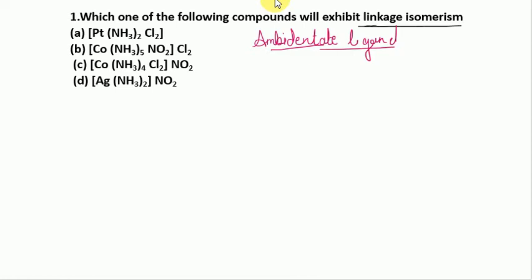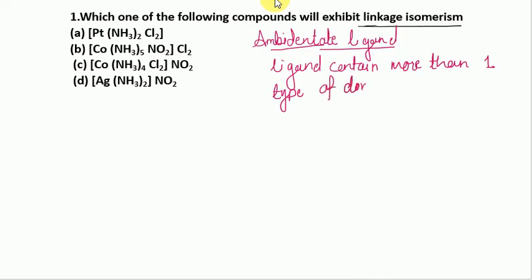The ligand having more than one type of donor atom. A unidentate ligand containing more than one type of donor atom is ambidentate. For example,